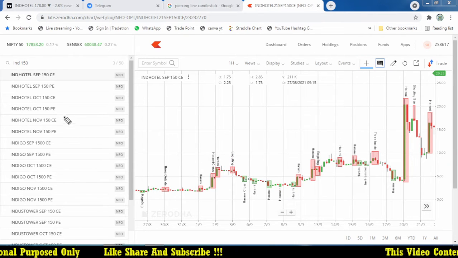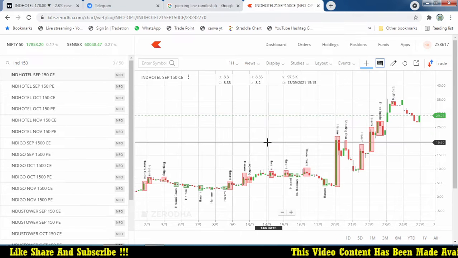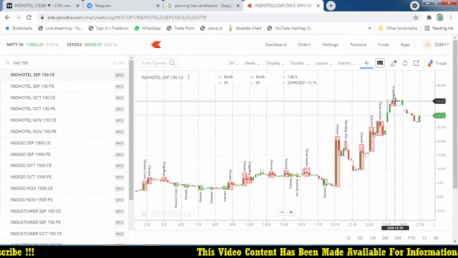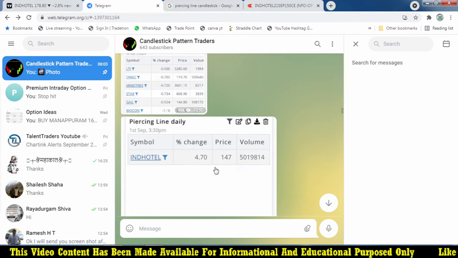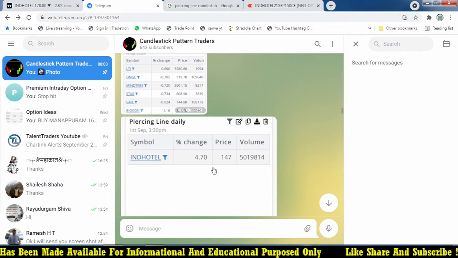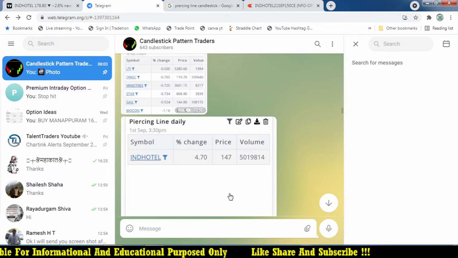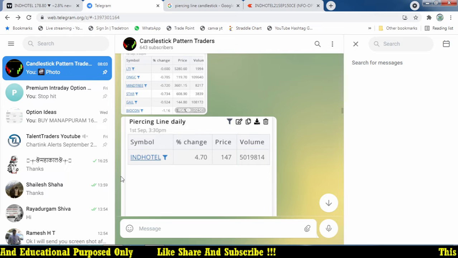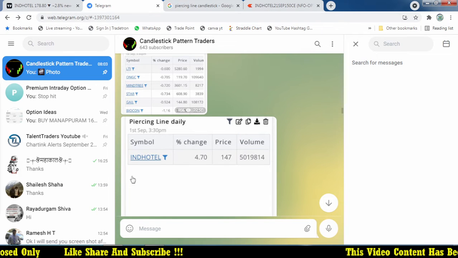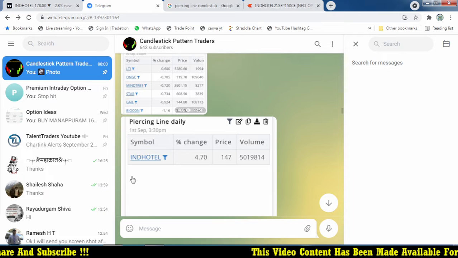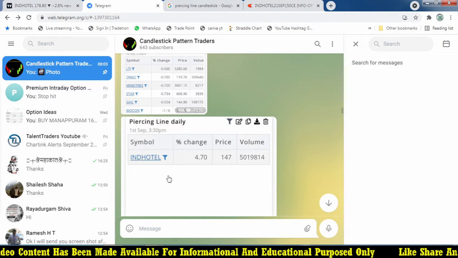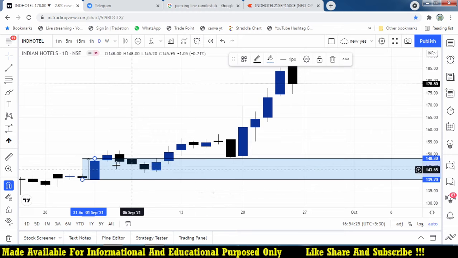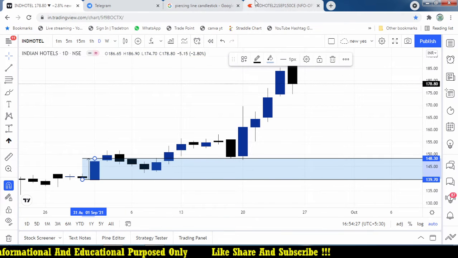So those who have patience in the market are going to get that much profit. Even after that it moves to 34, almost 5 times return. The stocks were scanned and sent to my Telegram channel free of cost. Those who are ready to take this can focus, but I'm not suggesting you do all of it. Just practice manually, then you will find out which is the best strategy and which you are going to follow as per your convenience. I'm not suggesting you do all the strategies, right? So Hindu Hotel, only one stock, is generating such a great profit.